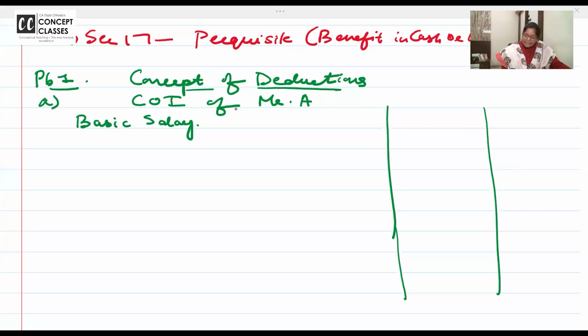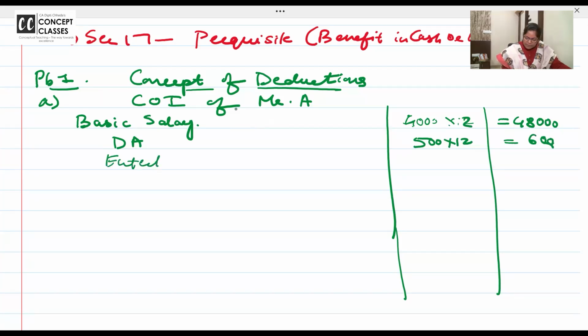Basic salary is 4,000. We can write it here also because it's the same. 4,000 into 12 is 48,000. All right. DA, they are giving 500 into 12, 12 5s are 60, so 6,000. And what else is there? Entertainment allowance.